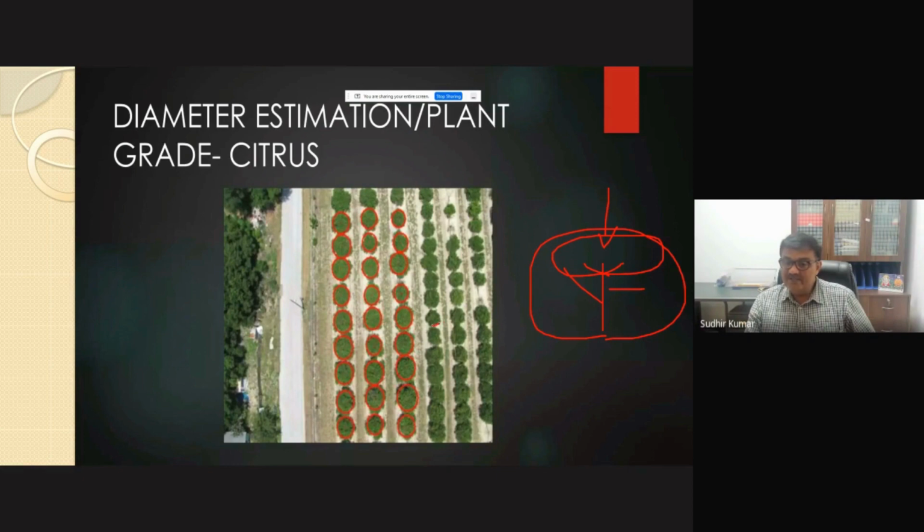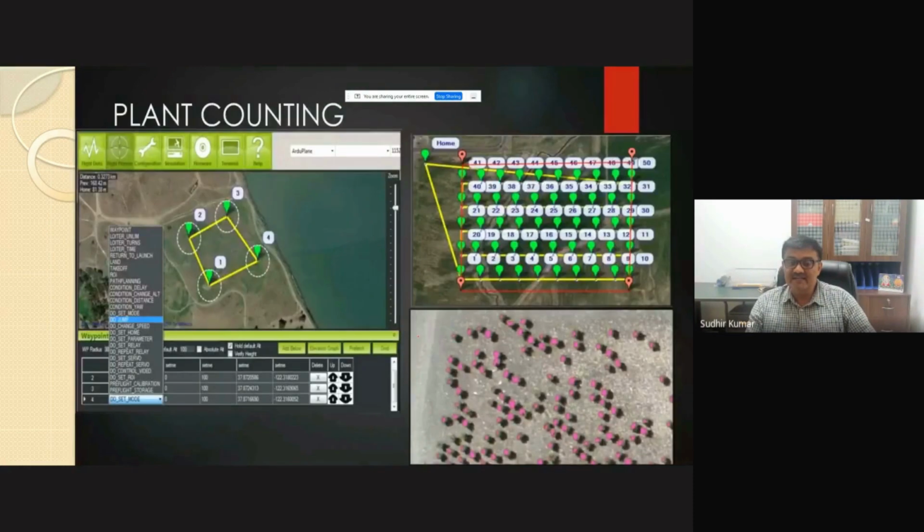For instance, this plant is weak and this plant is healthy, and it can even be used to count how many plants there are. Once we develop this map, the only thing is that we have to ask the drone to go and check the map. For instance, if one plant dries down, we can instantly find it in a large orchard very easily.